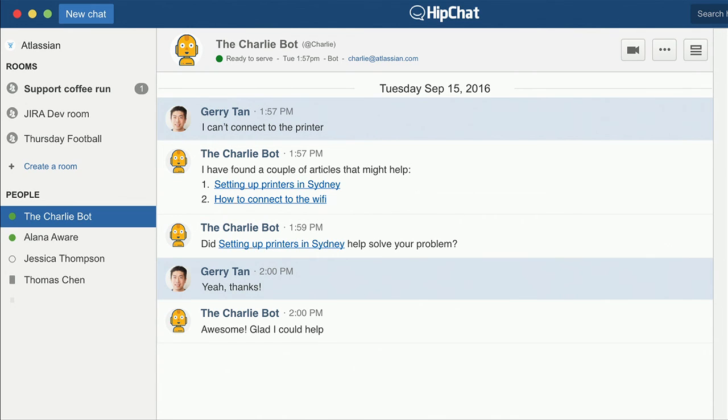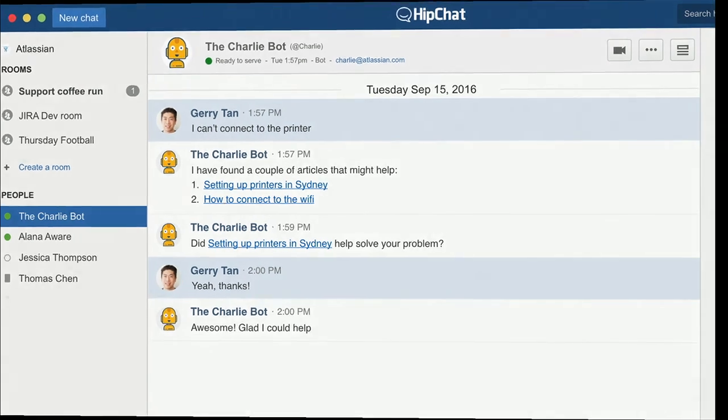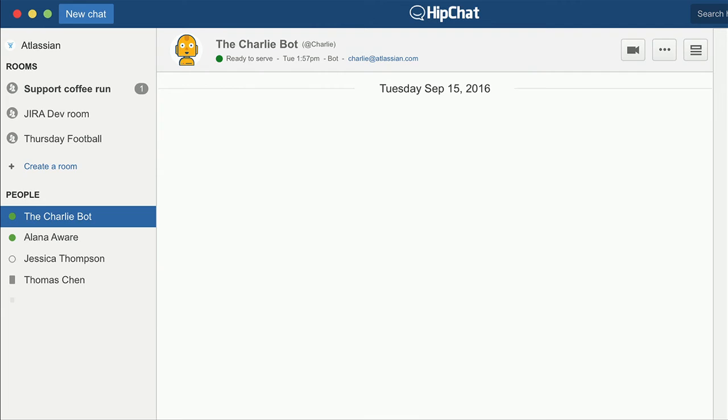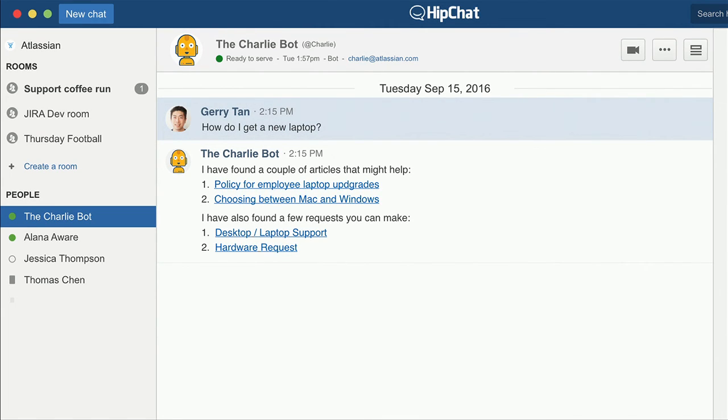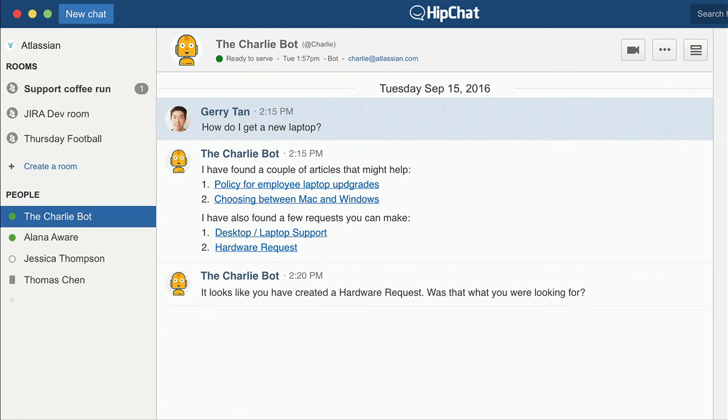Now that example was probably too easy. Let's look at something a bit harder. "How do I get a new laptop?" Now in this case, Charlie's found a few articles and also a few request forms from Service Desk. Now again, Charlie waits for a while for Jerry to do something. "It looks like you created a hardware request. Was that what you were looking for?" "Creepiness doesn't stop, but yeah, thanks."